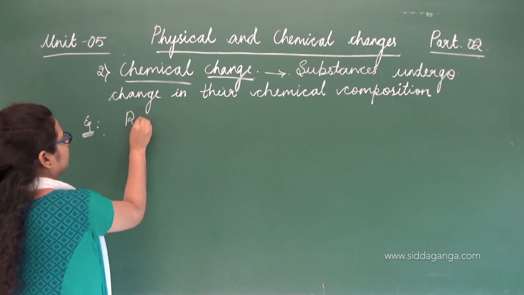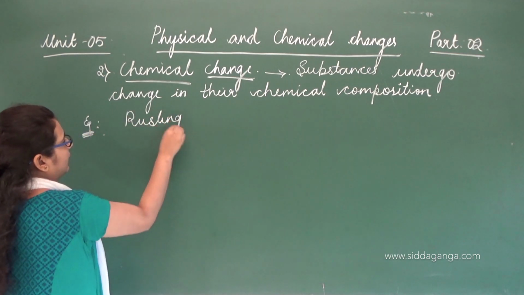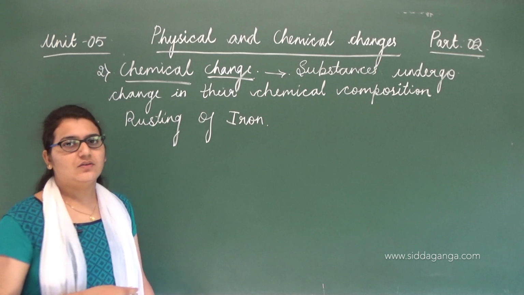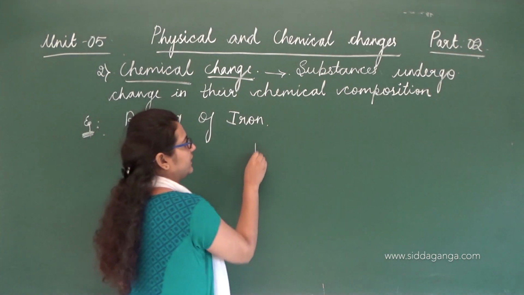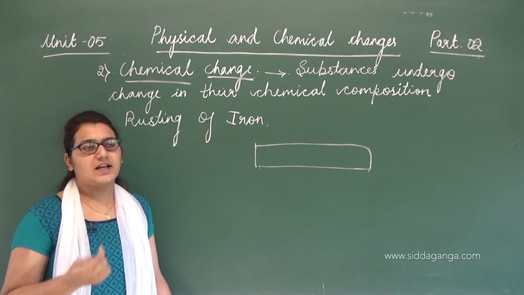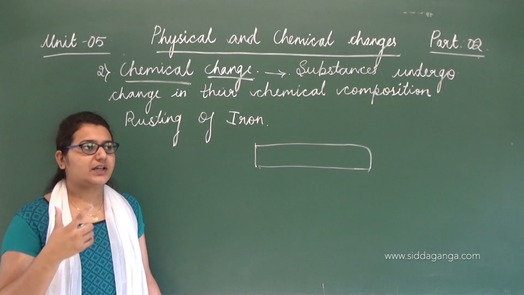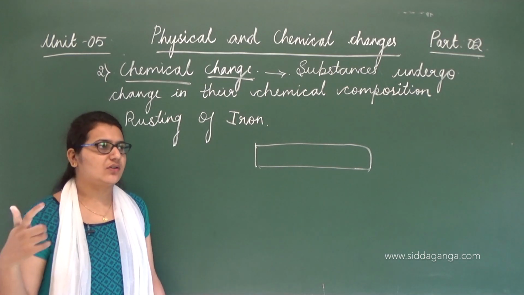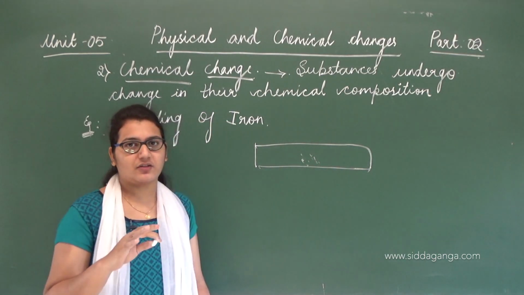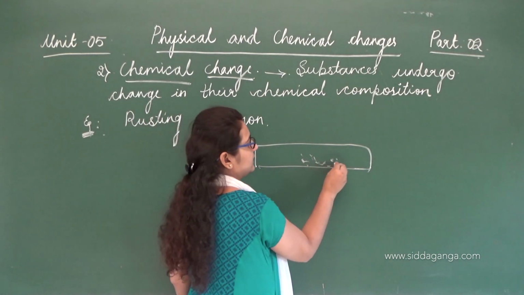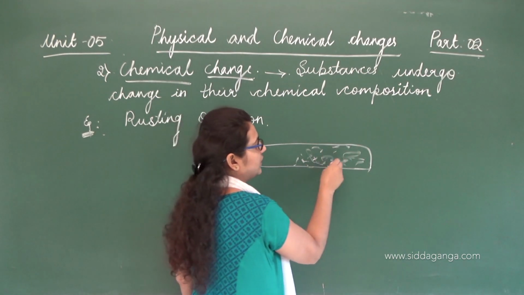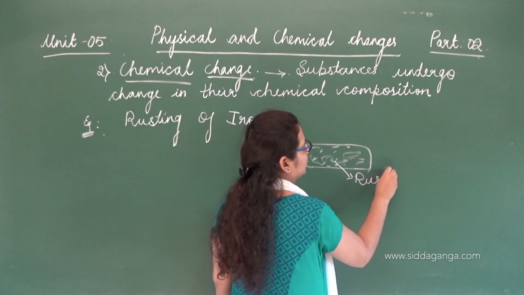Yes, rusting of iron. You might have observed, when an iron rod or something is kept outside, this iron reacts with the atmosphere, with the air and water, and after a few months or a few years, there is a formation of a brown or reddish substance on the surface of iron. So that is nothing but the rust.